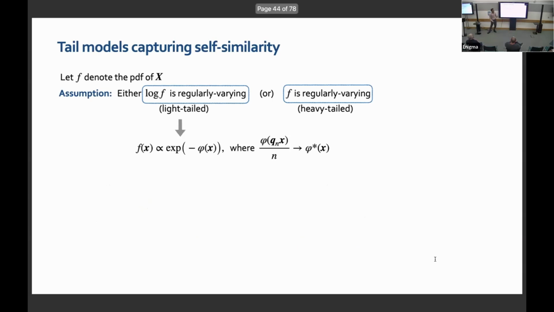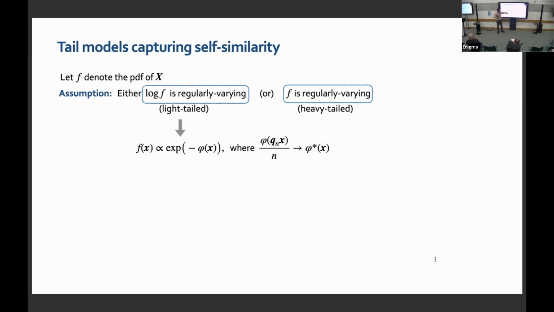So what do I mean by regular variation here? This is my regular variation. Phi has this nice property: it's polynomial-like, with a slowly varying component. So phi, the regularly varying function, behaves like this. There exist scaling vectors which have this property. This is what regular variation is. I'm not expanding on it very much because this audience is so familiar with regular variation and multivariate regular variation. But if something is not clear, please ask.